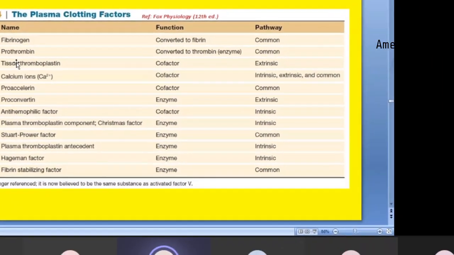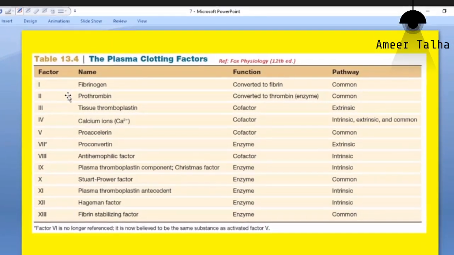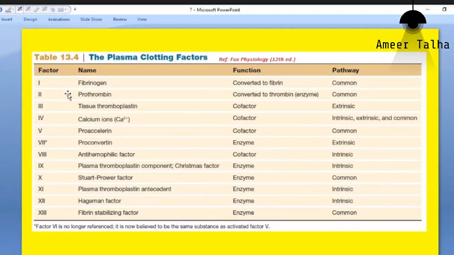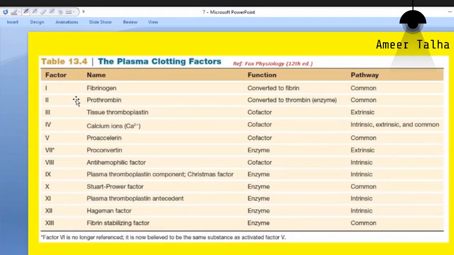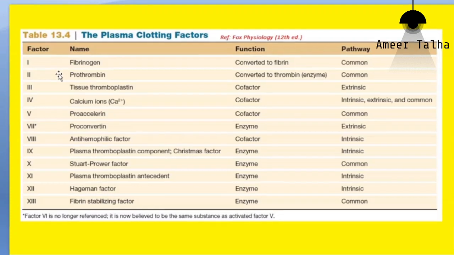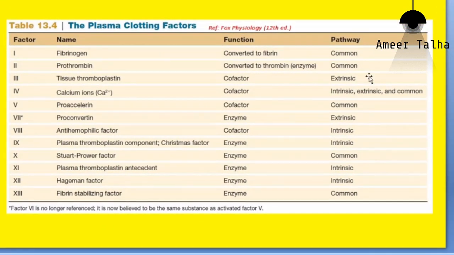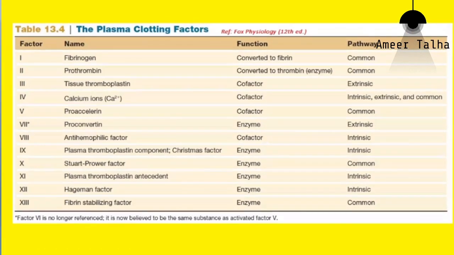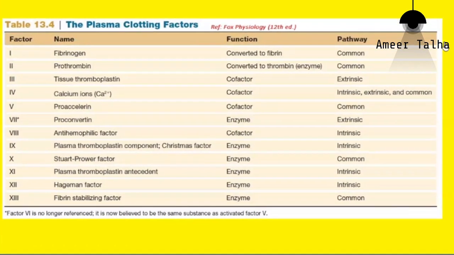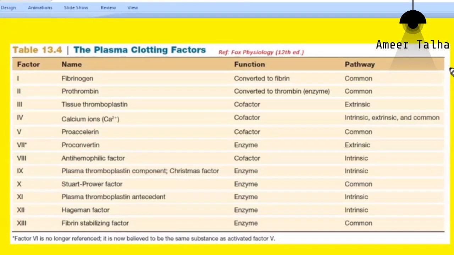So again, you can see the list of the clotting factors from 1 to 13. Some of these clotting factors are exclusively involved in the extrinsic pathway. Then there are factors that are exclusively involved in the intrinsic pathway. However, some of the factors are involved both in the extrinsic and intrinsic pathway. Hence, we can label these factors as the common factors.